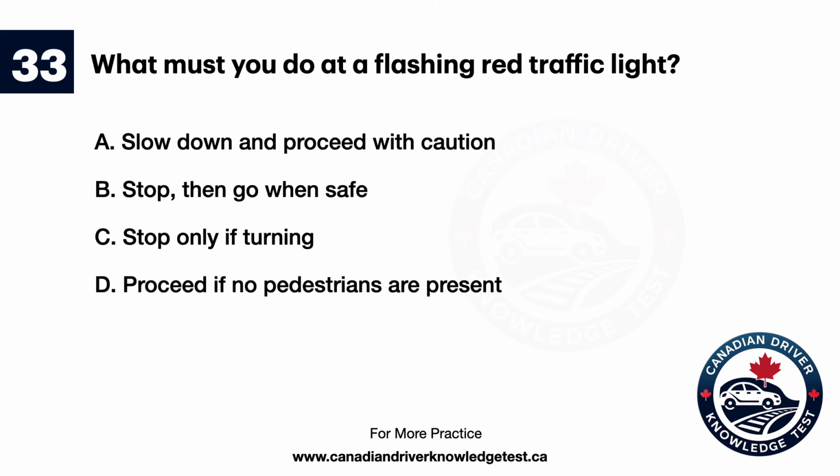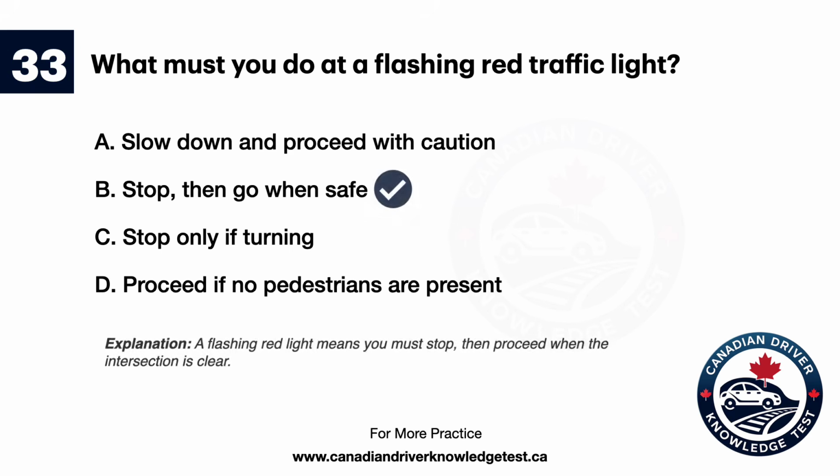Question 33. What must you do at a flashing red traffic light? A. Slow down and proceed with caution. B. Stop, then go when safe. C. Stop only if turning. D. Proceed if no pedestrians are present. The answer is B. Stop, then go when safe. Explanation. A flashing red light means you must stop, then proceed when the intersection is clear.